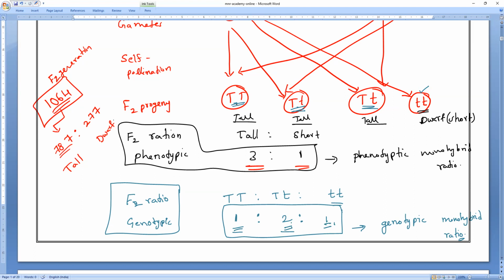So tall and dwarf 787 and 277. So if you approximately divide it by 277, you will get 2.84:1. So it is approximately what? 3. So that is the ratio he observed. Yes, please, guys. Monohybrid ratio 3:1. Okay.